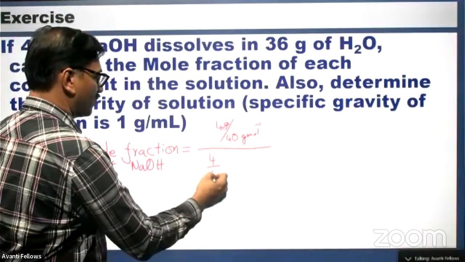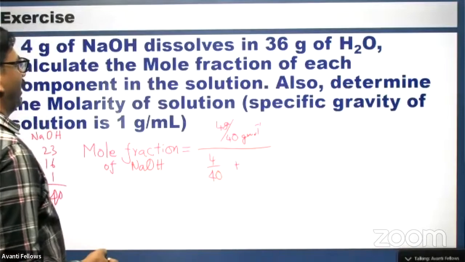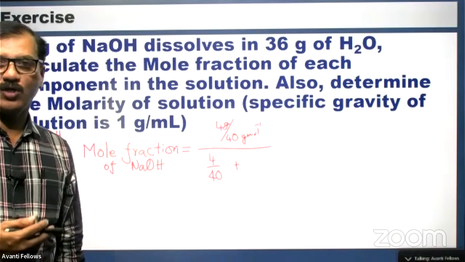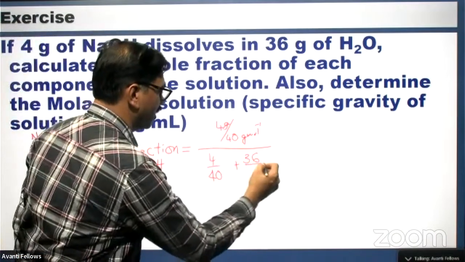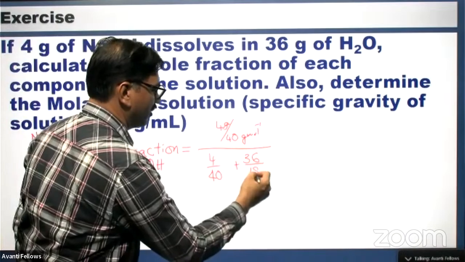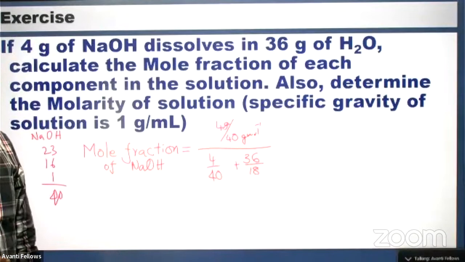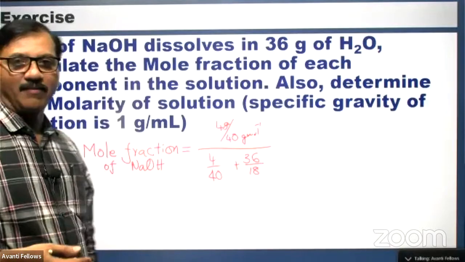So number of moles of sodium hydroxide and number of moles of water. Water also given in grams. So 36 is the given mass by molar mass. Molar mass is 18. Okay. So this is the one that you have to solve, so that we get the mole fraction of sodium hydroxide.